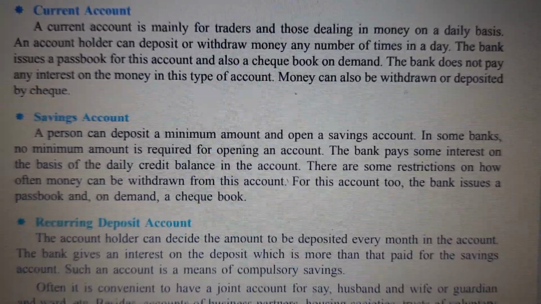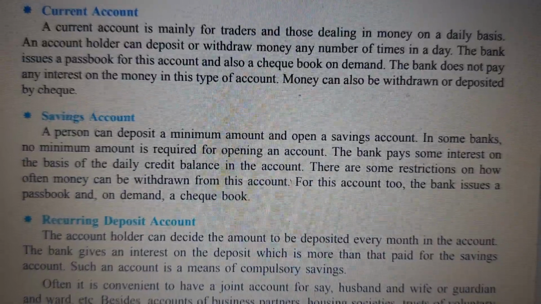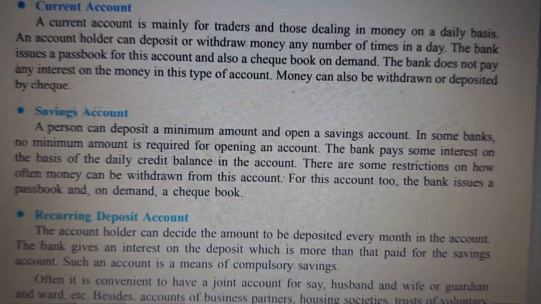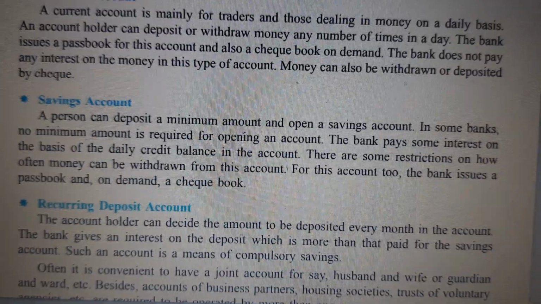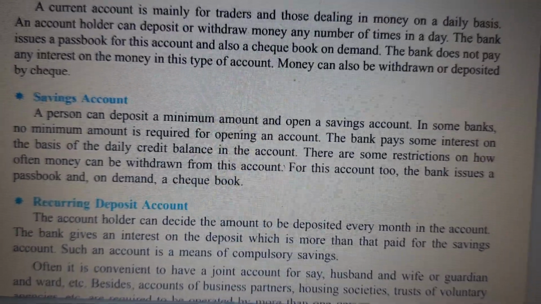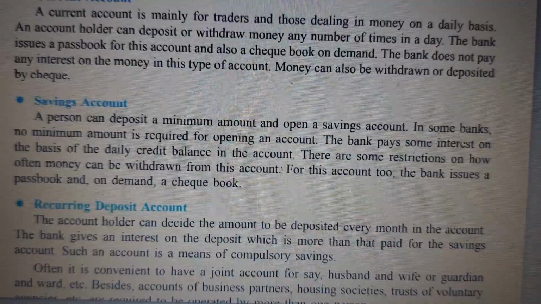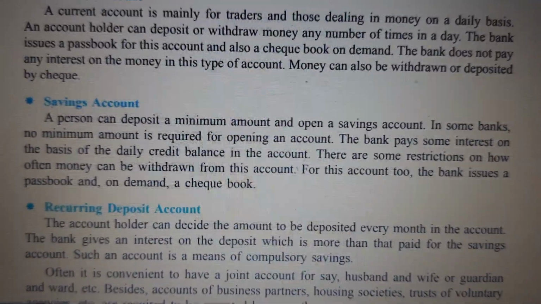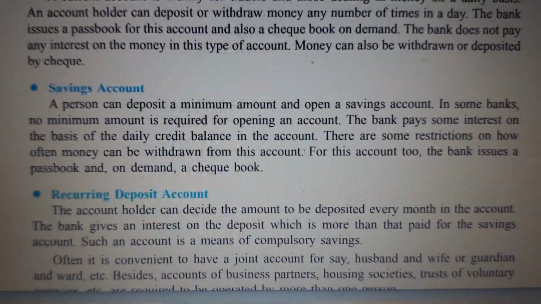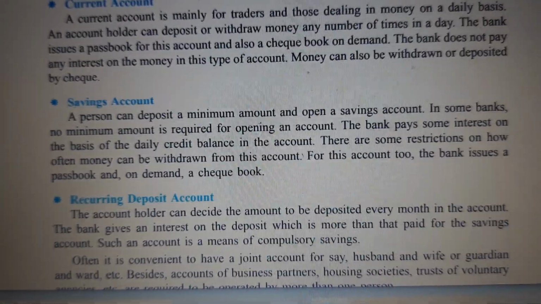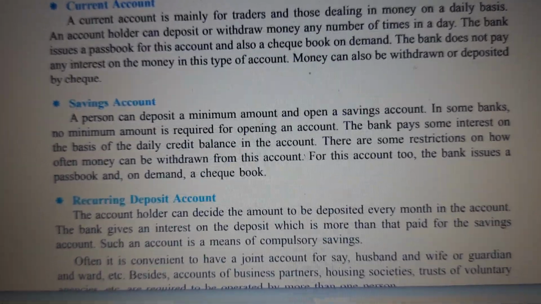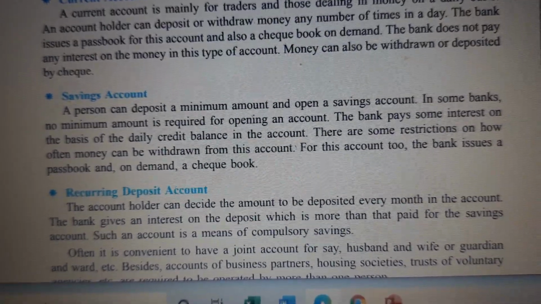The bank pays some interest on the basis of the daily credit balance in the account. There are some restrictions on how often money can be withdrawn from this account. For this account too, the bank issues a passbook and on demand a checkbook. Now a checkbook you require depending on the person; for example, elderly adults don't require a checkbook, they require only a passbook.